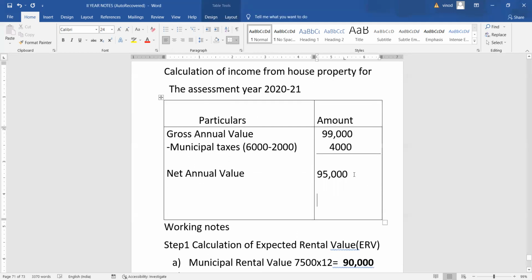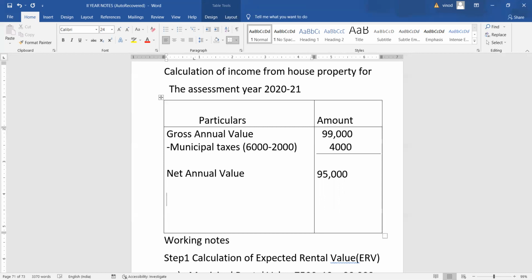From this, we should make deductions under section 24.